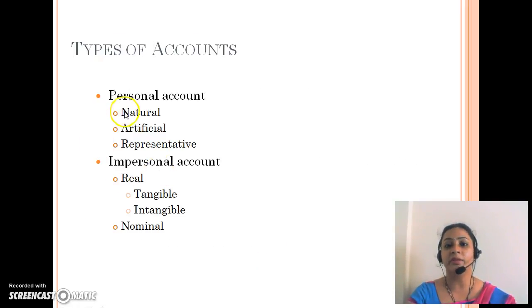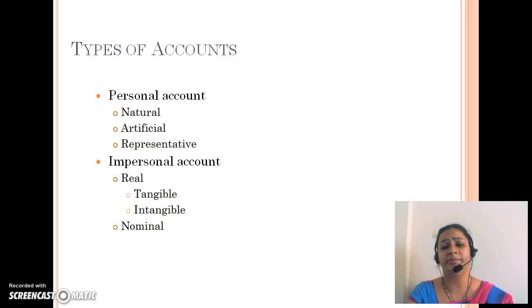As the word personal itself suggests, it is related to a person. It can be any person: a single person, a combined person, a number of persons combined into a group, or it can also be an artificial person. First, a normal person means natural, the person who exists naturally, like Ram, Mohan, and so on, any number of individuals. Second comes artificial.